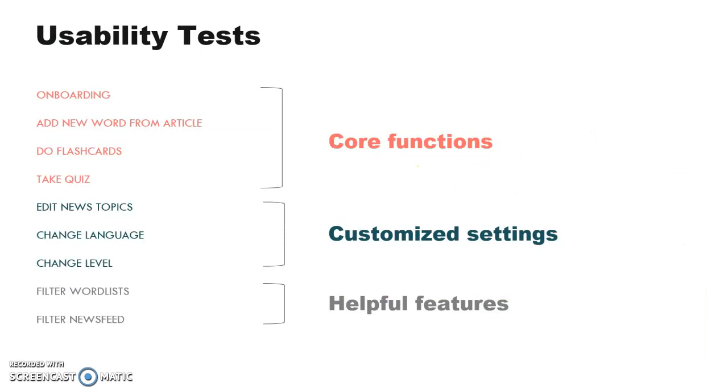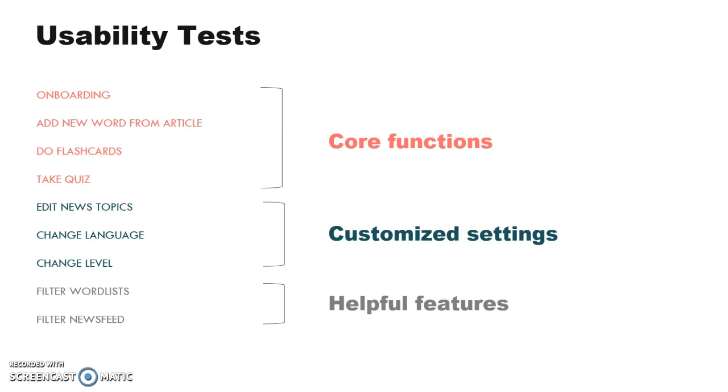Next, I created a test plan to test 8 tasks. The first 4 are core functionalities that the users must go through in order to use this app to achieve his or her objectives. And that includes onboarding, adding a new word from the article, doing the flashcards, and taking the quiz. And if the user has trouble with any of these tasks, then it's a major issue that must be fixed.